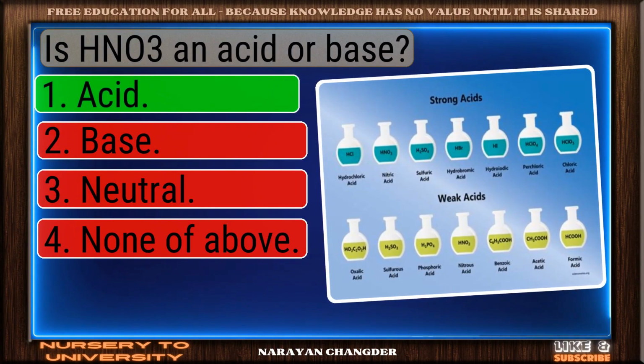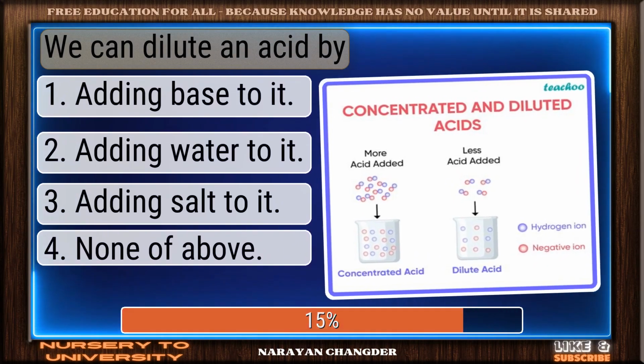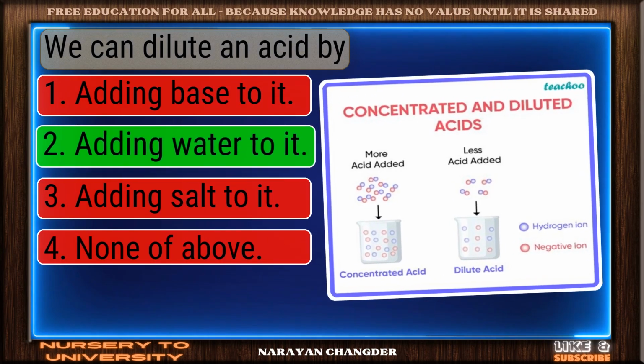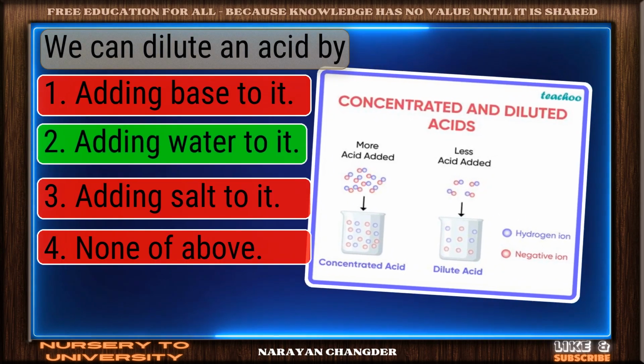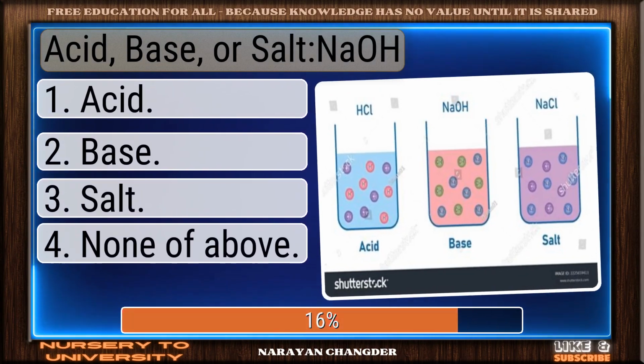Smart move. Acid is an accurate answer. We can dilute an acid by. Good thinking. Adding water to it is the right answer. Acid, base, or salt now.